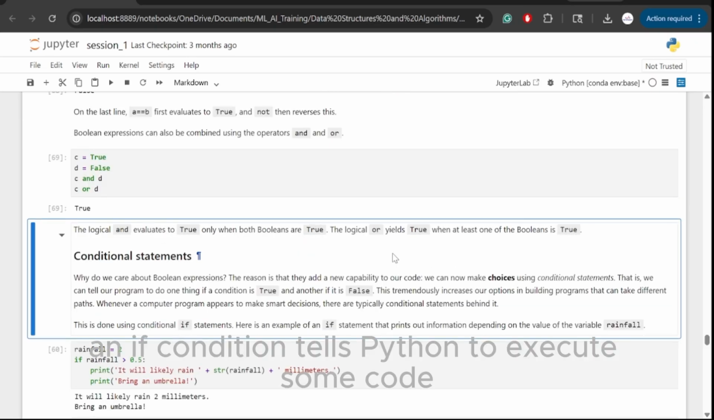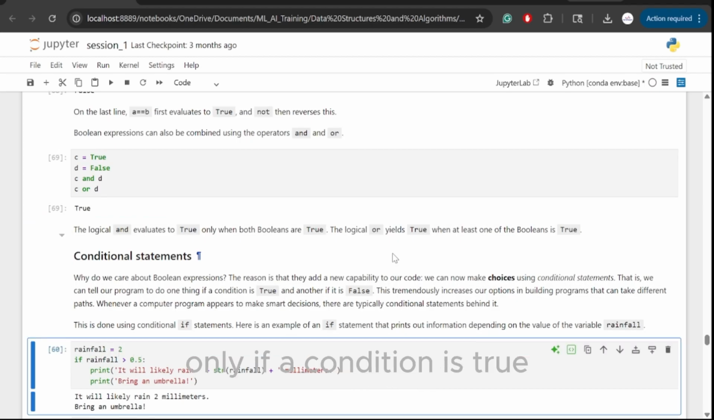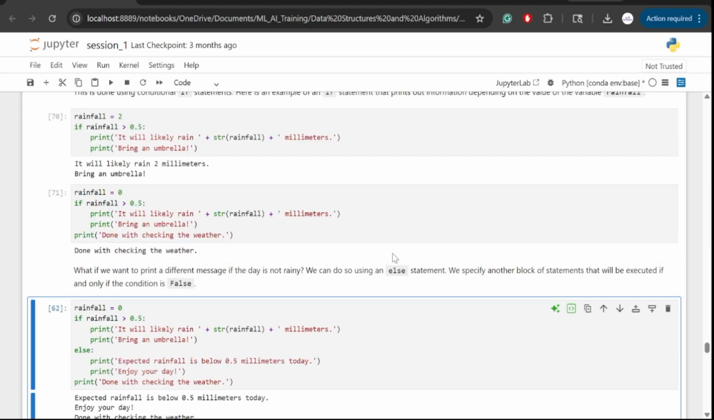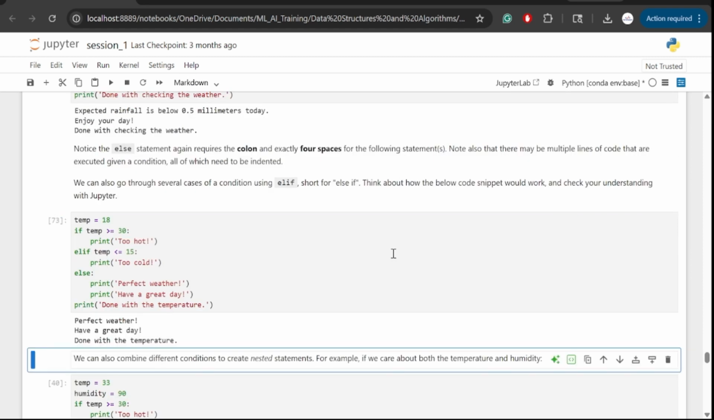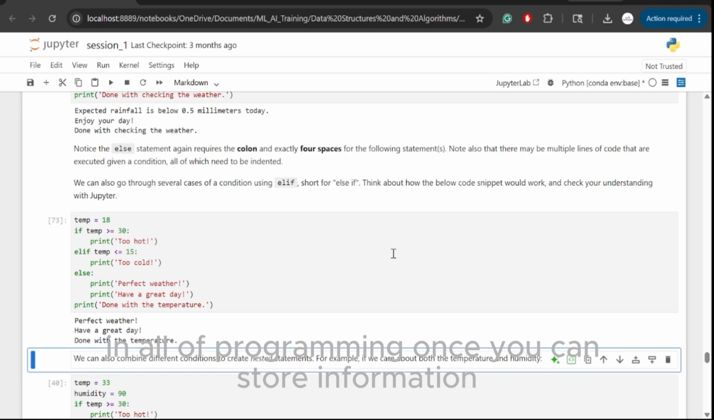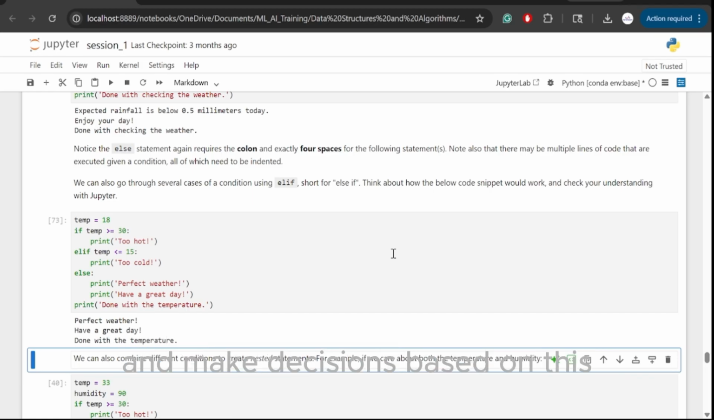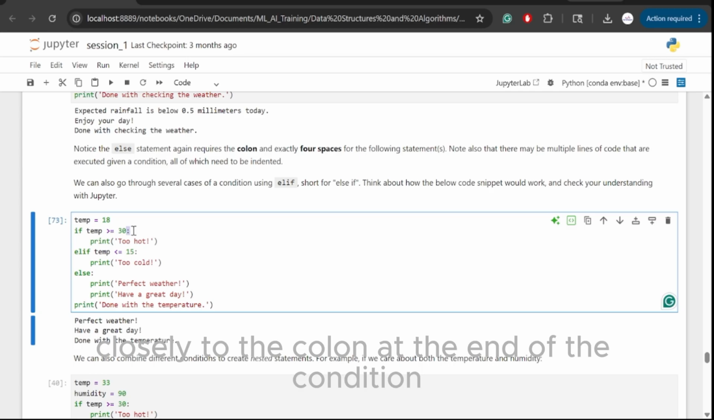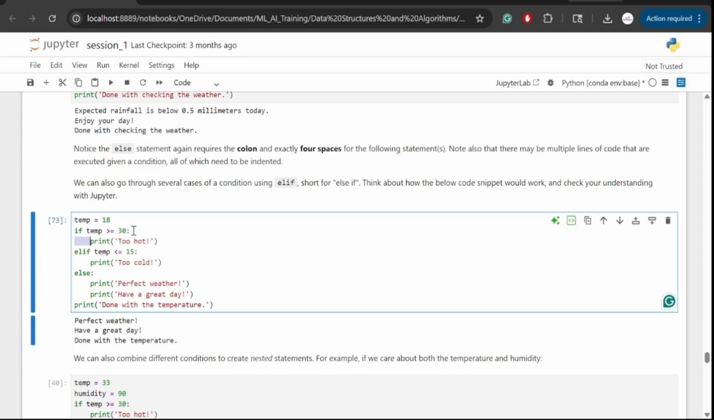An if condition tells Python to execute some code only if a condition is true. An else gives an alternate path, and else if lets us check multiple cases. This is one of the most important ideas in all of programming. Once you can store information and make decisions based on it, you can build logic. That is the beginning of real applications. Please pay close attention to the colon at the end of the condition and the indentation of the next lines. In Python, indentation is not just a style, it's a part of the syntax.